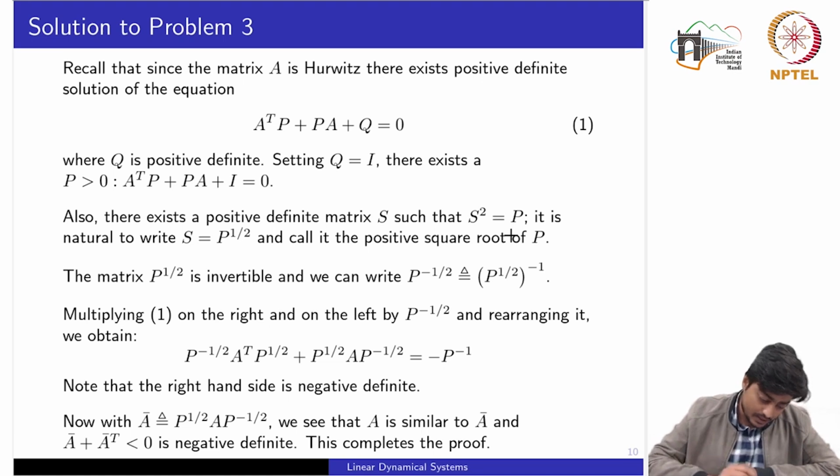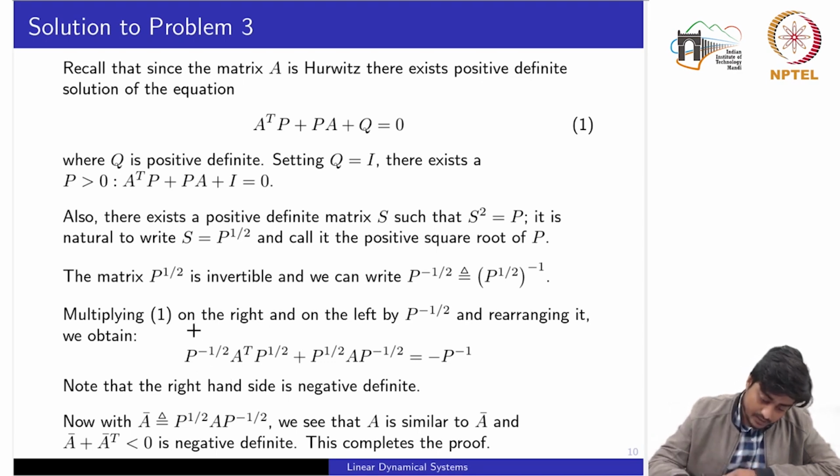Now using the property of a symmetric and positive definite matrix, we say that this matrix P to the power 1 by 2 is invertible, and we can write P to the power minus 1 by 2 as the inverse of the square root matrix itself. So multiplying P to the power minus 1 by 2 on the right hand side and on the left, and rearranging, we obtain this equation.